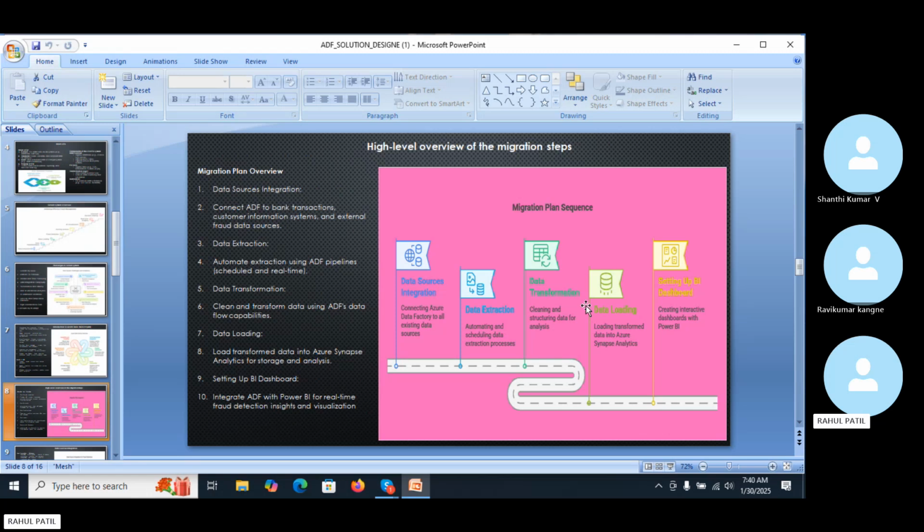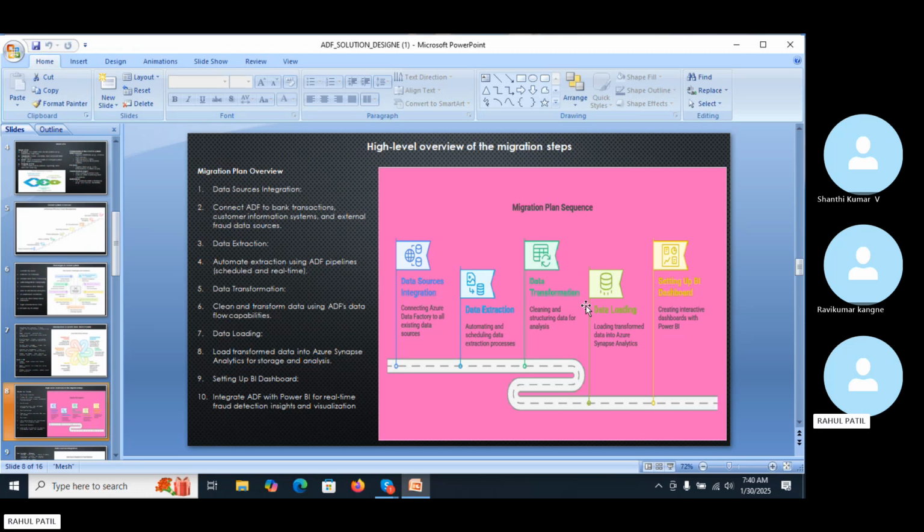Then the data has to be cleaned and transformed into a suitable format for analysis, which is needed because, according to the business use cases, we have to perform the data transformation. We use ADF data flow capability to perform data cleaning, such as removing errors and incomplete entries, and transform the data into a suitable format that helps optimize analysis and reporting.